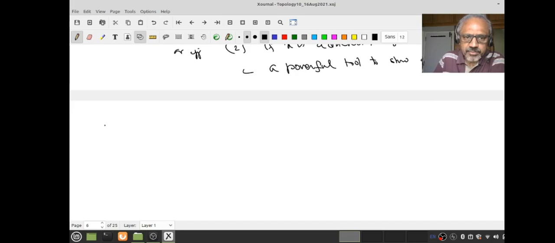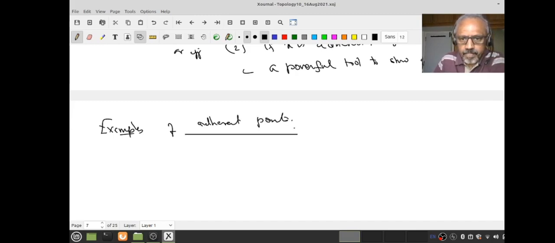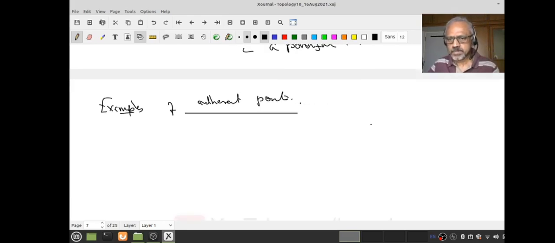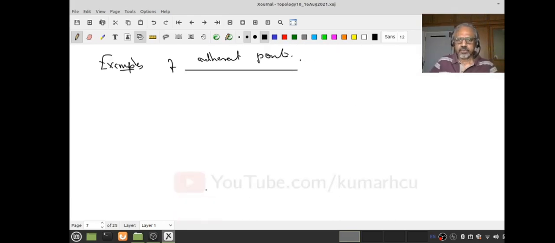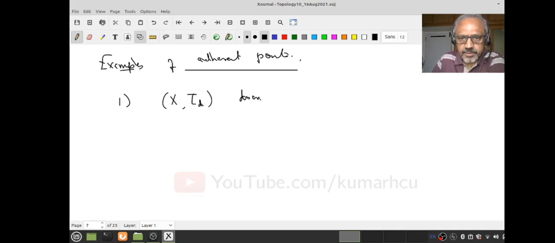So let's look at some examples of adherent points. Let's look at the simplest case first. Suppose (X, tau) is a discrete space and A is a subset of X. Then we had already seen that any subset of X is both closed and open.